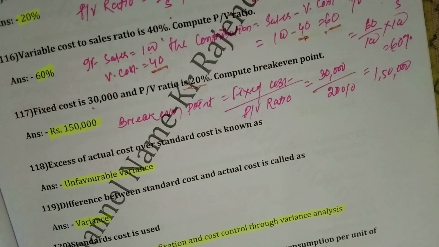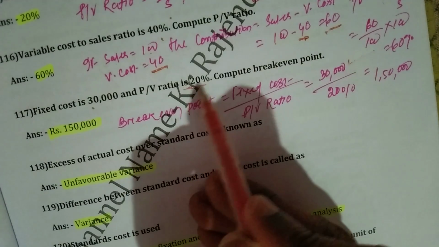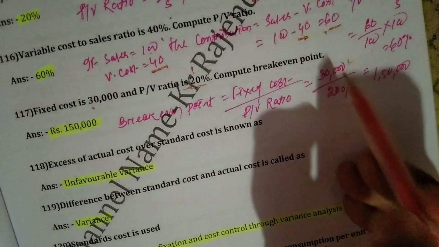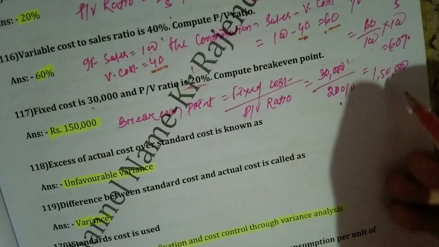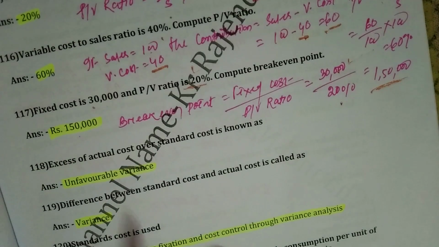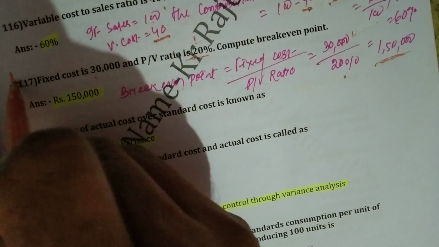As you know, the formula of break even point is fixed cost divided by profit volume ratio. Fixed cost given 30,000, PV ratio given 20%. So if we divide 30,000 by 20%, we will obtain 1,50,000. That is the break even point. Right. Then a very important question.